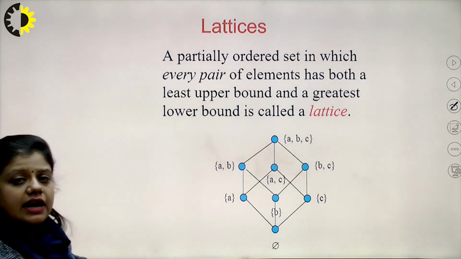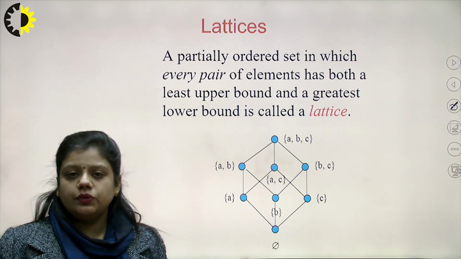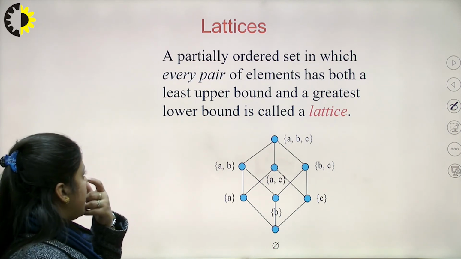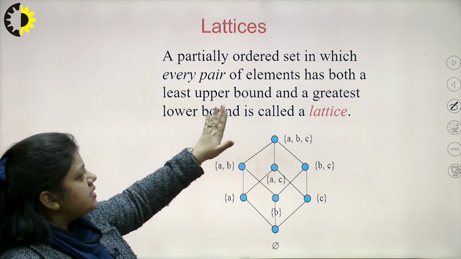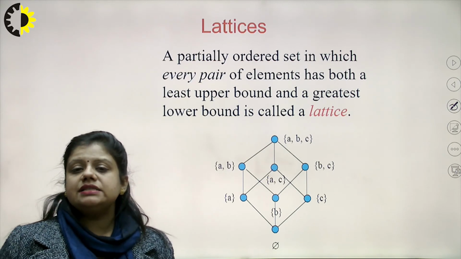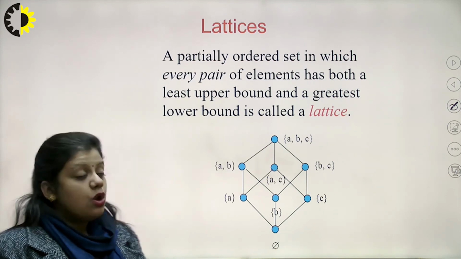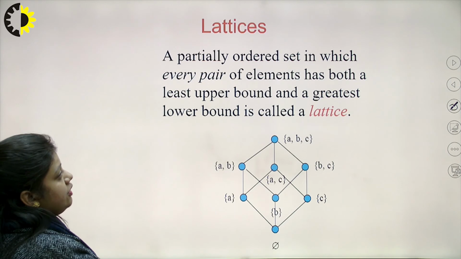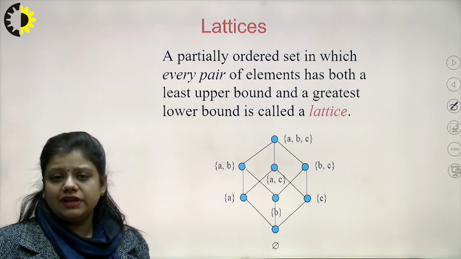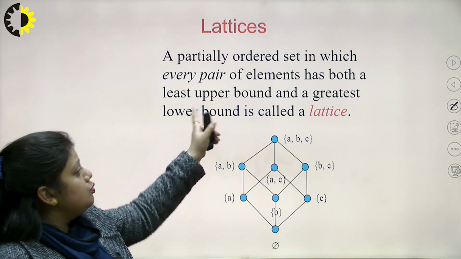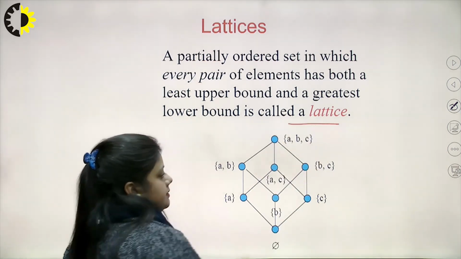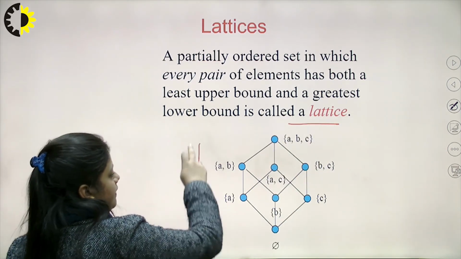How do I define a lattice? Now that we are clear with the concept of least upper bound and greatest lower bound, there comes the concept of lattice, which is a partially ordered set in which every pair of elements has both a least upper bound and a greatest lower bound. In a partially ordered set, if I take every pair of elements, and I can identify LUB and GLB both for every pair, then I say that this is a lattice. So this is an example of a lattice.